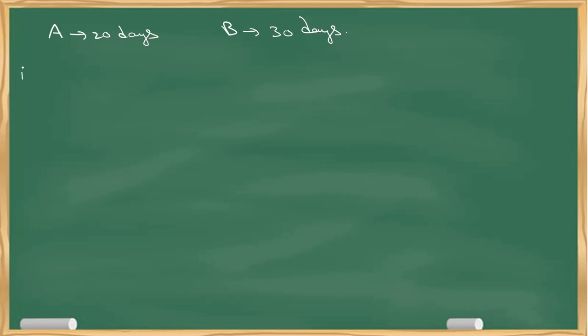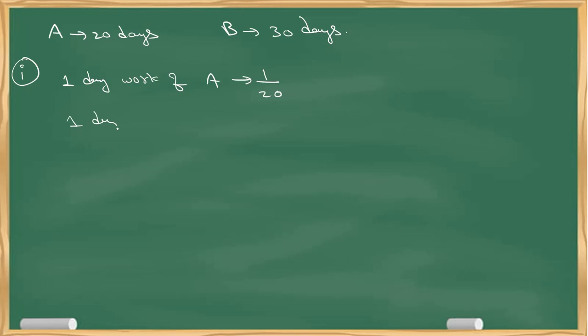So let me explain the first method. The first method is one day work, that is efficiency. The first thing is you have to find what is 1 day work of A, that means efficiency of A. How much? From the previous discussion, if A takes 20 days to complete a work, 1 day work is 1 by 20.